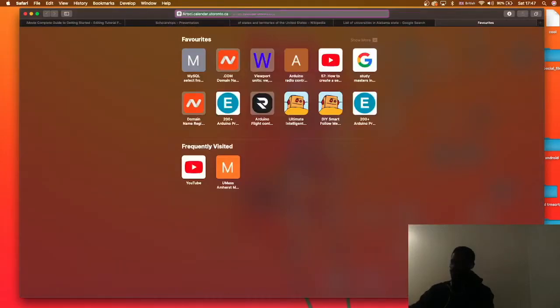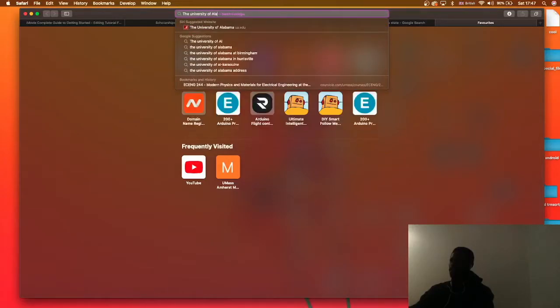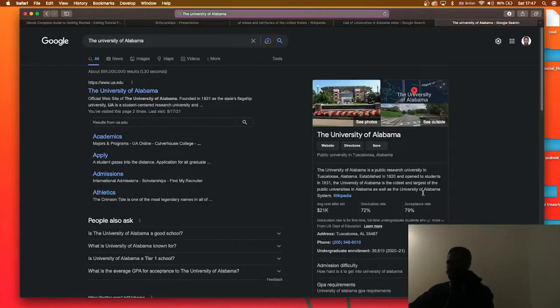I always open a new tab, the University of Alabama. It opens, and once again, you look right here, very important. This university has an acceptance rate of 79. That is great. I recommend people apply to this school. It means that of all the applications submitted, they pick a higher chance, 79. And the graduation rate is also fair enough, and their tuition is even lower.